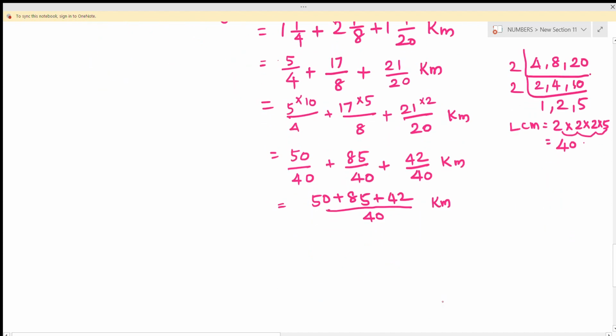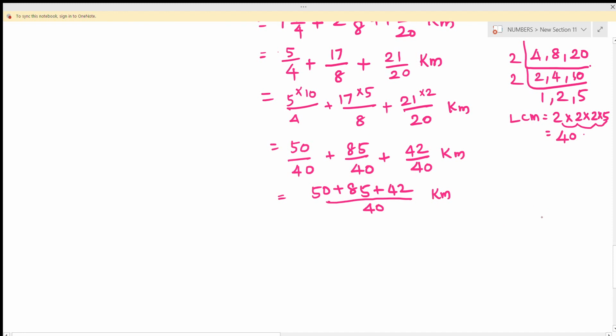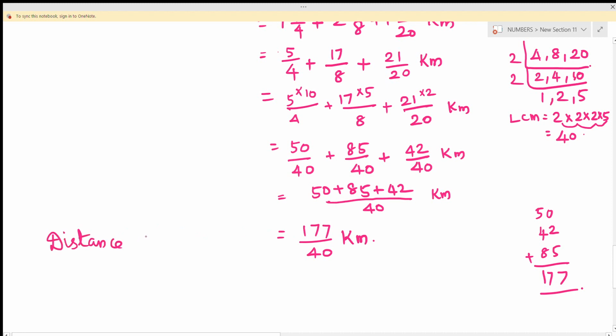Now add all the numbers, 50 plus 85 plus 42. 5 plus 2 is 7, 8 plus 4 is 12, 12 plus 5 is 17. So he covered 177 by 40 kilometer in one round. So this is the distance covered in one round.